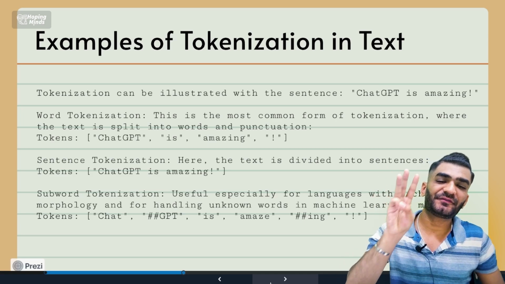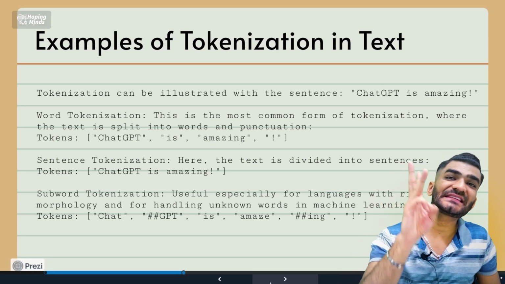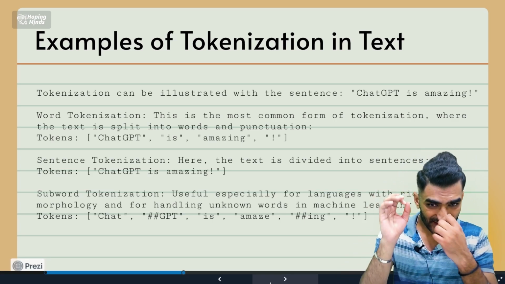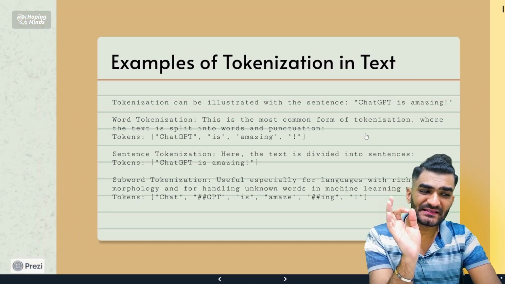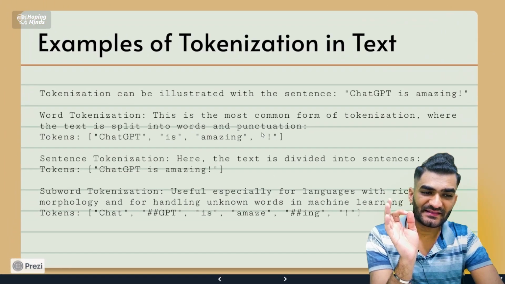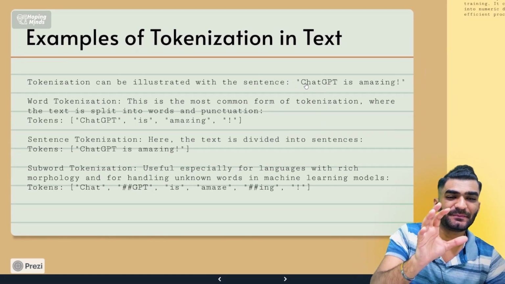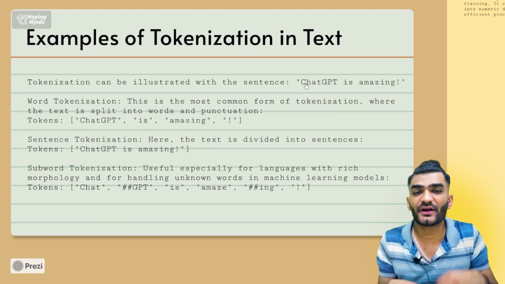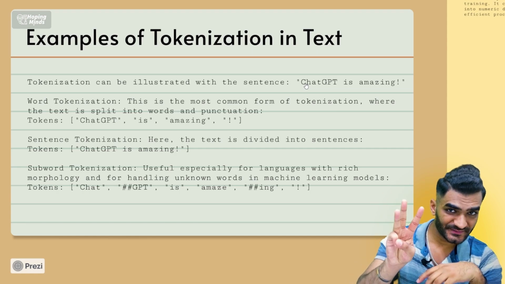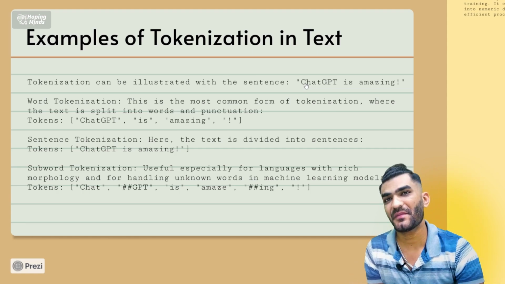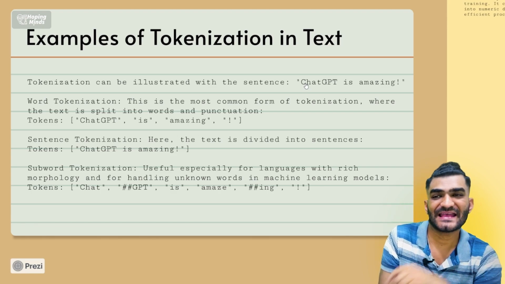There are three types of text tokenization: word as a token, sentence as a token, and subword as a token. For example, here is a sentence: chat gpt is amazing. So what would be the word tokenization for this particular sentence? This sentence has three words and one exclamation mark as well. We cannot forget this exclamation mark.